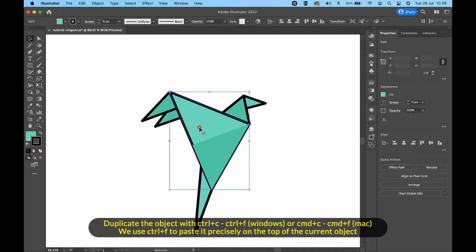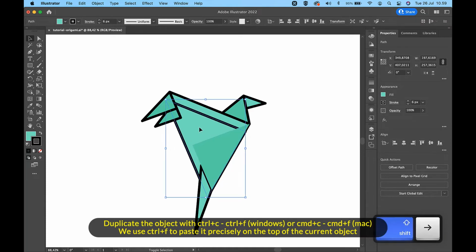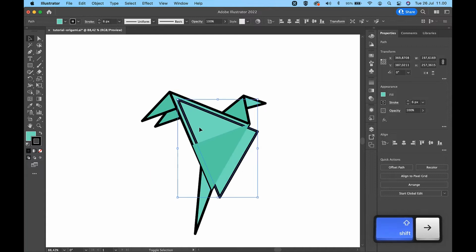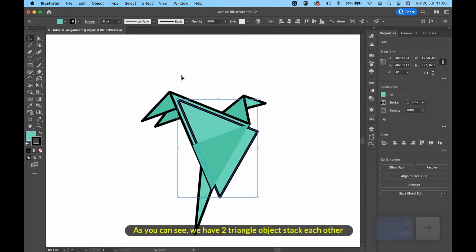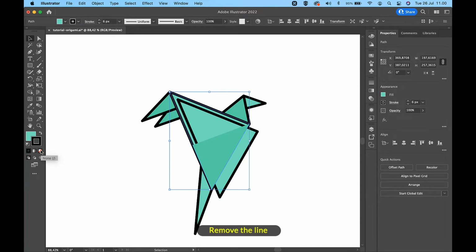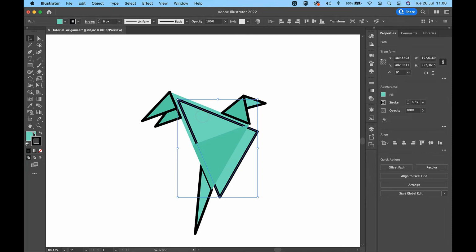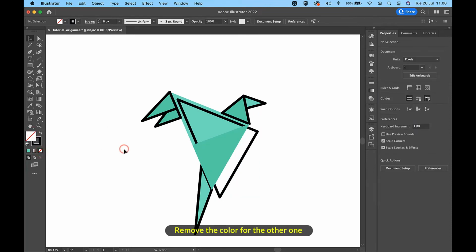Duplicate the object with Ctrl and C, then Ctrl and F on Windows or Command and C, then Command and F on Mac. We use Ctrl and F to paste it precisely on top of the current object. As you can see, we have two triangle objects stacked on each other. Remove the line. Remove the color for the other one.